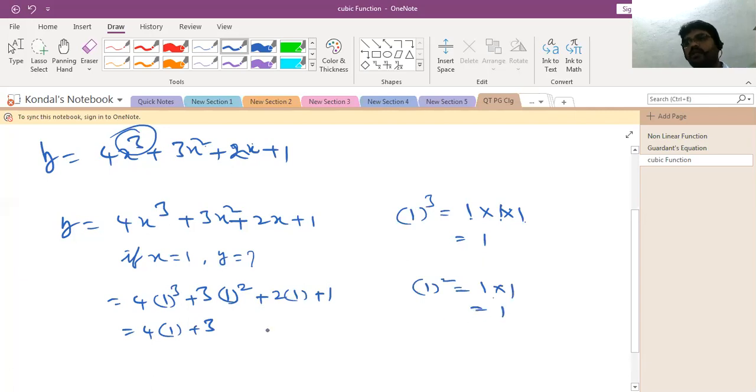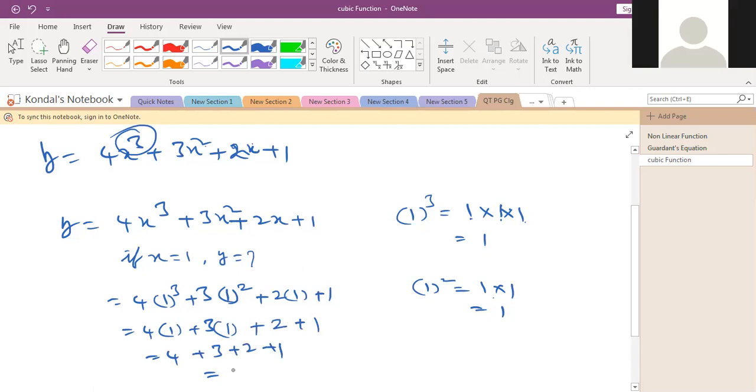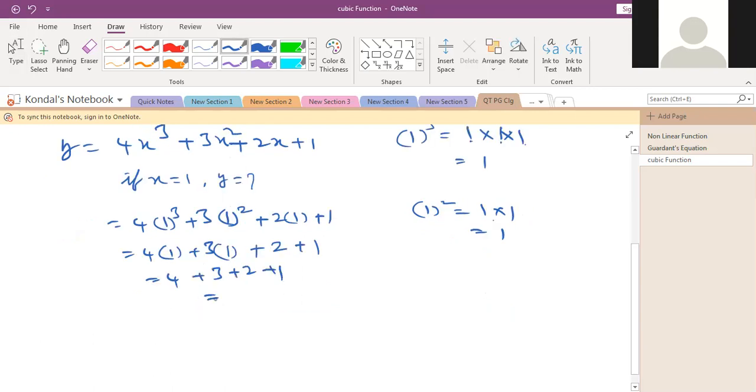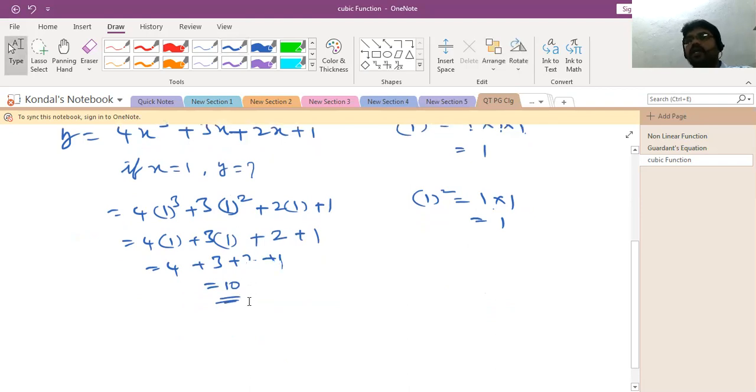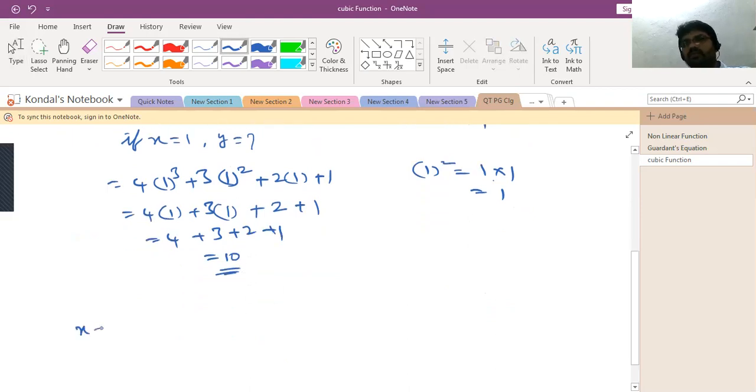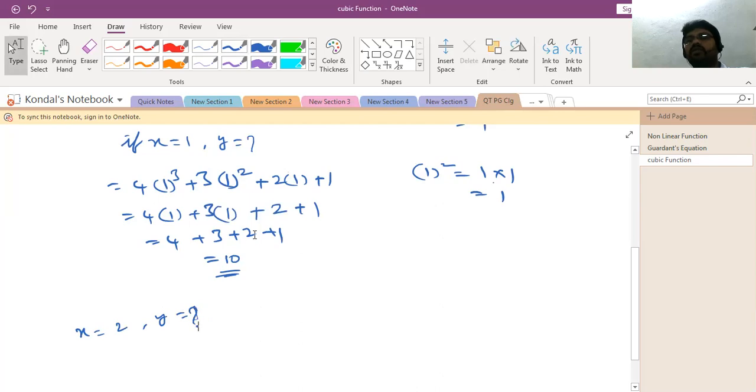Okay, non-math students, so here you will get 1 plus 2 into 1, 2 plus 1. So here 4 into 1, 4, 3 into 1, 3 plus 2 plus 1. How much will you get when you add all those things? 10. So then, if x is equal to 2, y is equal to how much?